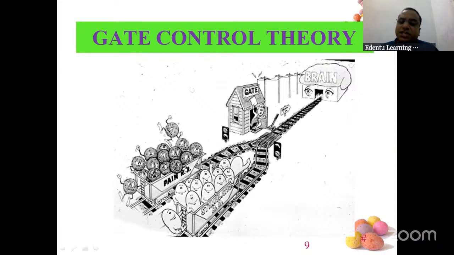Both the trains are stationed next to each other and the brain is there. The brain is the railway station. And then you see a gate man. This gate man is the one who will decide which train goes first. Either the happy train can go or the pain train can go. Both the trains cannot reach the brain, the station, at the same time. So who is controlling that? Someone at the gate is controlling that. The way he controls, the pain train or the happy train reaches the brain first.